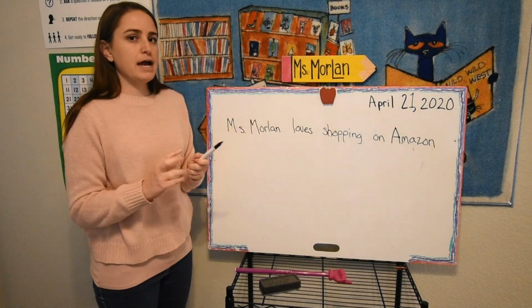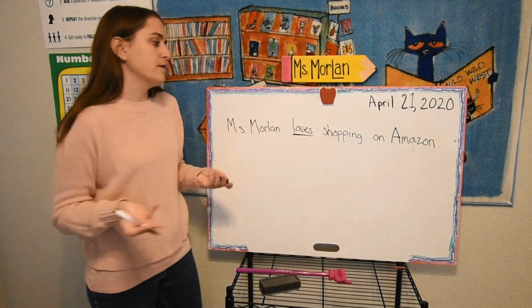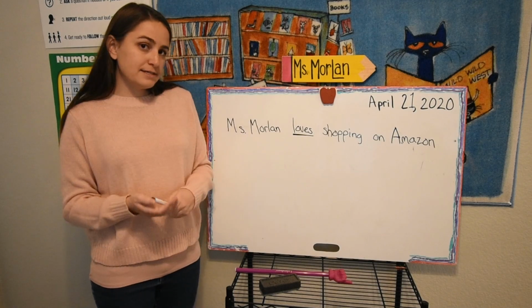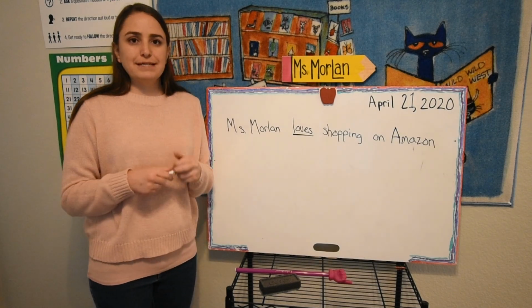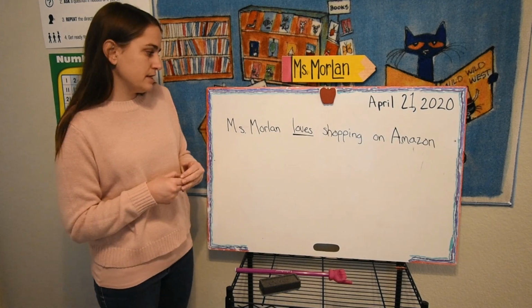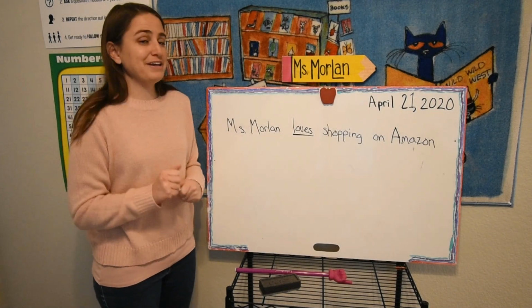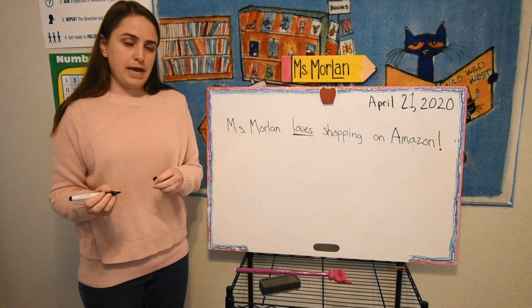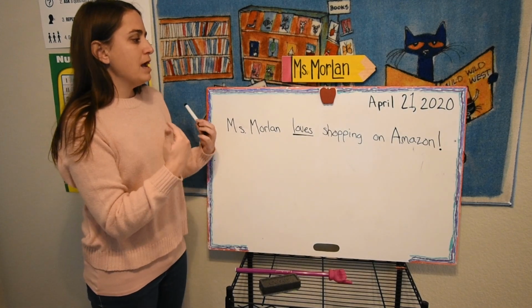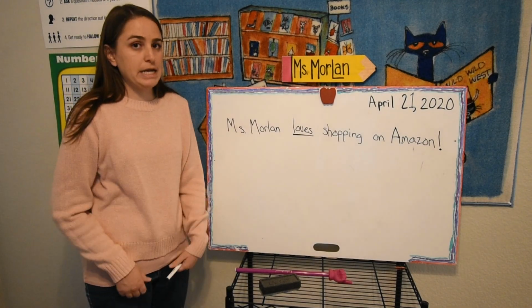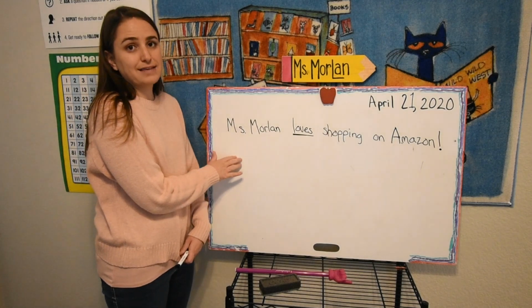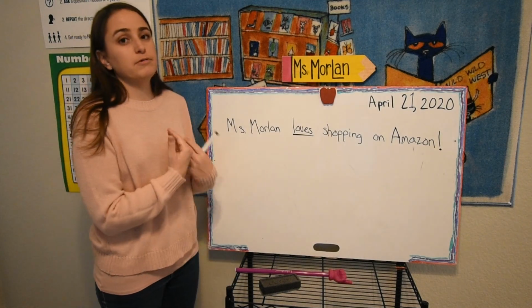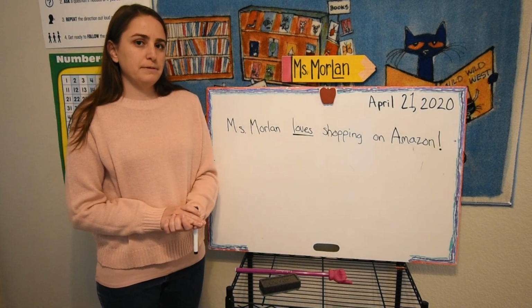A lot of times when you use the word love, or loves, that means someone really, really likes something. And if someone really, really likes something, you might want to say it with some excitement. So I might want to say this sentence, Miss Moreland loves shopping on Amazon. So I would use an exclamation point, okay? Remember, it's all about how you want the reader to read your writing. If you want them to read a sentence with excitement, then you put that exclamation point there. If you wanted them to just read it with a regular voice, then you would put a period.